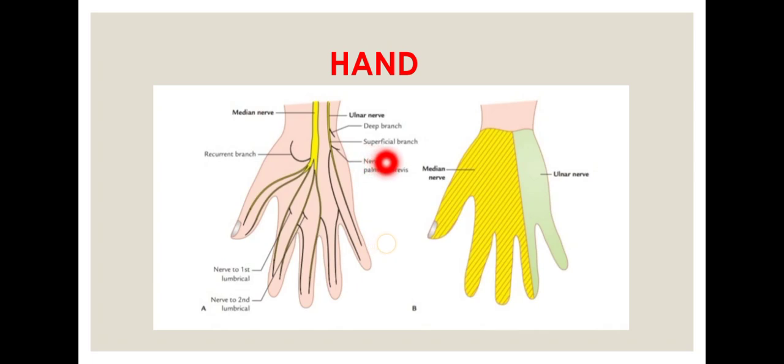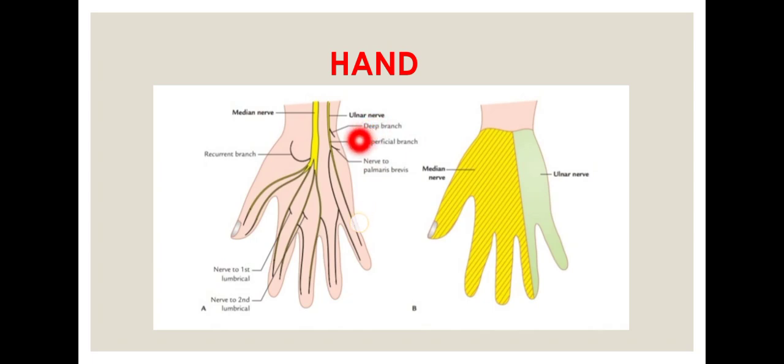So the superficial branch is 99% a sensory nerve, but it supplies only one muscle, that is called the palmaris brevis. This is very, very important. The superficial branch of the ulnar nerve supplies only one muscle, one of the muscles of the hypothenar. This is the palmaris brevis. It's a very important MCQ question in the PG entrance exam. Please do notice. That's why I said all the nerves are very important, regarding the clinical aspect as well as from an examination point of view. So please do understand and read once after this session.